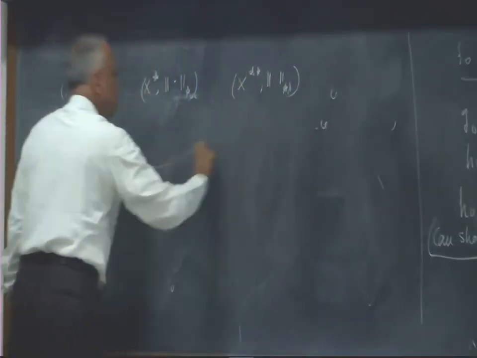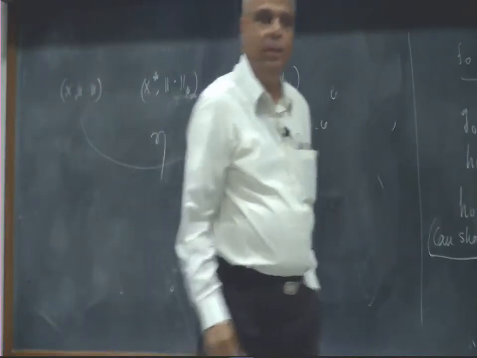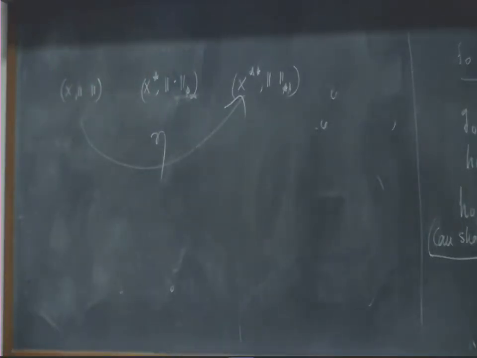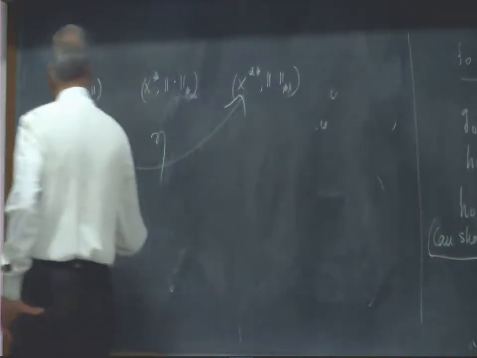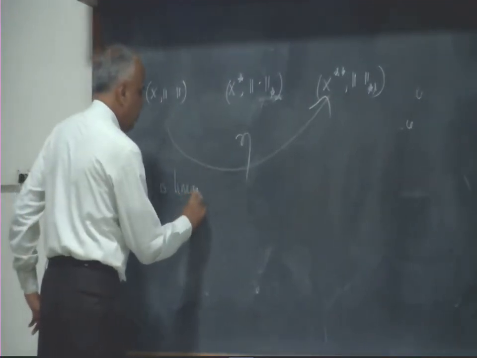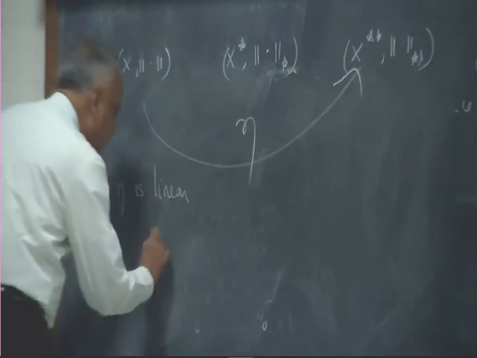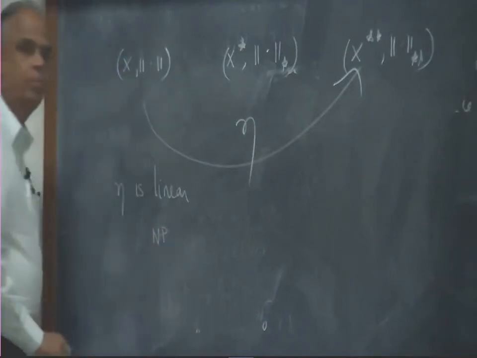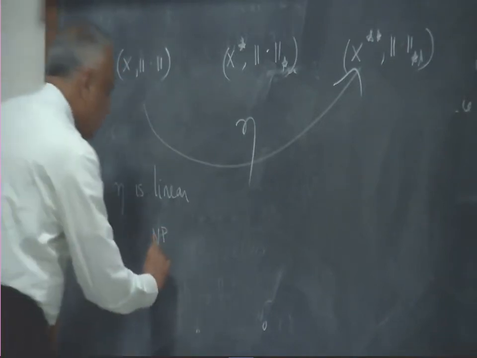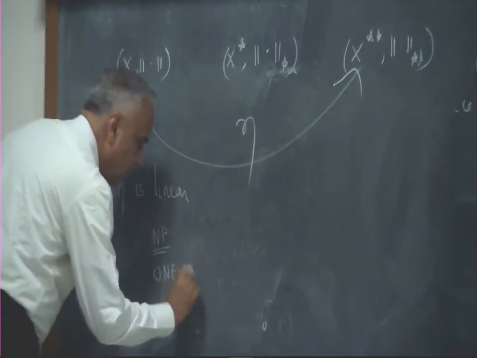Then when we introduced the natural embedding from the normed space to the double dual, we observed that eta is a linear transformation from here to there, and that it is norm-preserving.